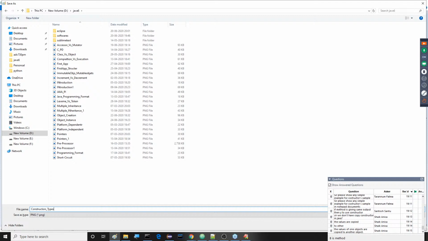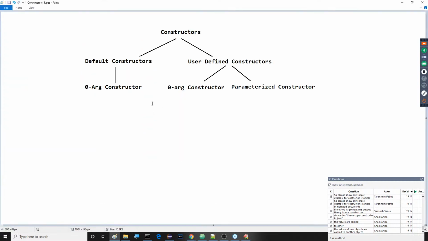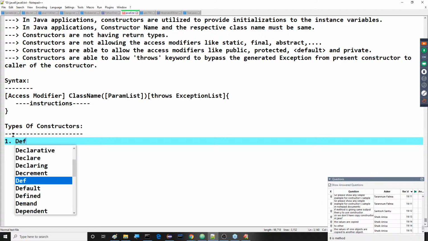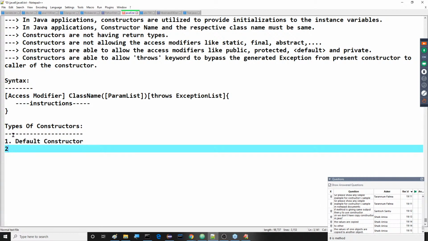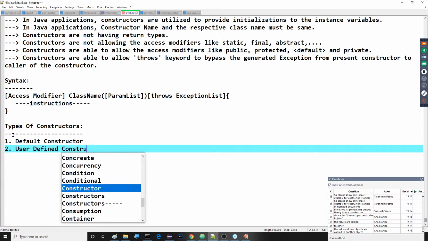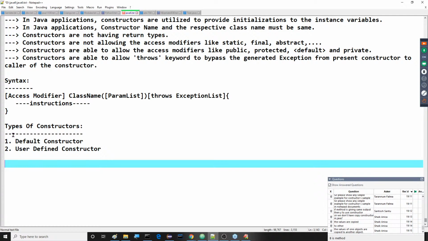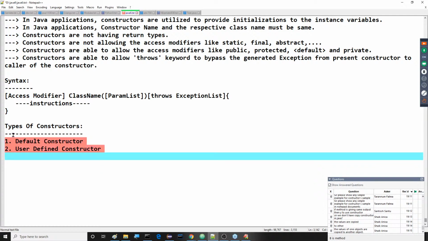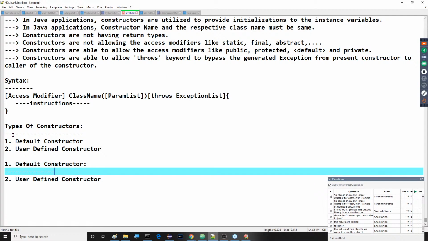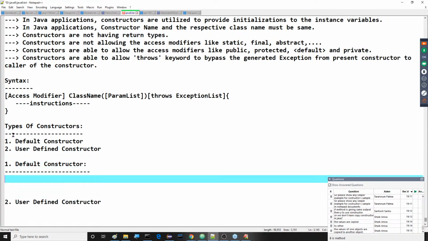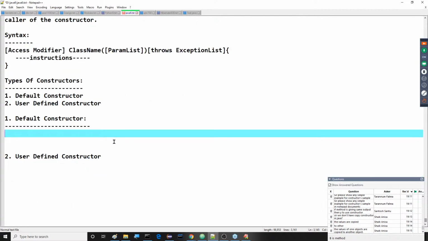Constructors. I want to know what is a default constructor. What exactly is the meaning of default constructor? Listen, all of you, listen carefully. I'm providing one definition, one statement. Observe the statement carefully.